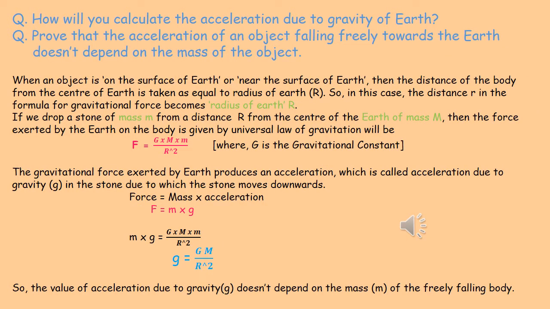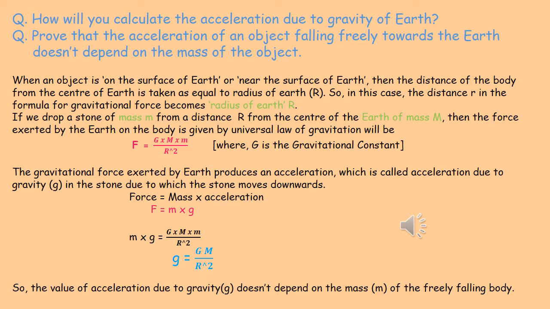Now we will see how we can calculate the acceleration due to gravity of Earth, because the value of acceleration due to gravity is different for different planets and different satellites. It depends on the mass of the planet or satellite. In the same way, we will also prove that the acceleration due to gravity on a freely falling body, which is falling freely towards the earth, does not depend on the mass of the object.